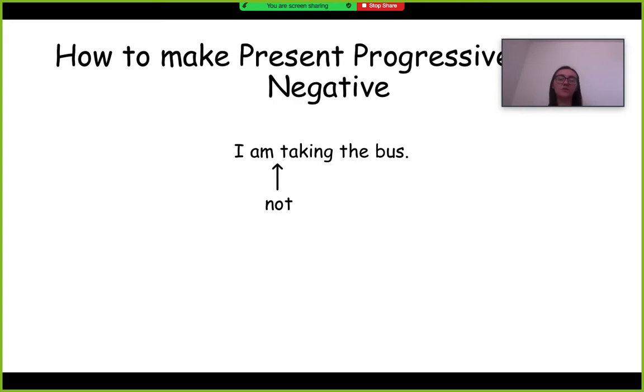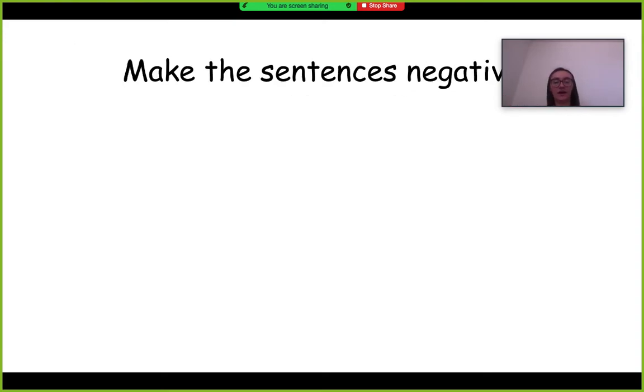That's all we got to do. You put not after the form of be and before the verb. You just got to stick it right there. And you need to make sure that it's always right there and not anywhere else. You can't say, I not am taking the bus. Doesn't make sense. But if you said, I am not taking the bus, that's correct.